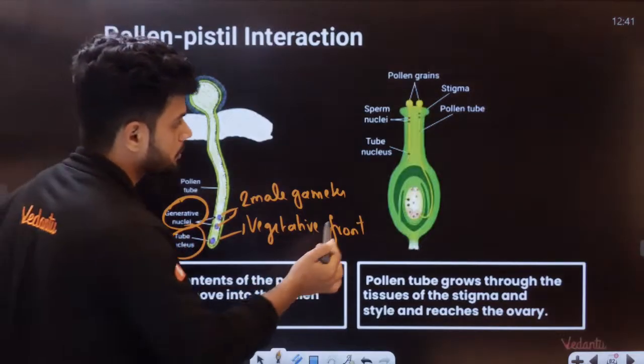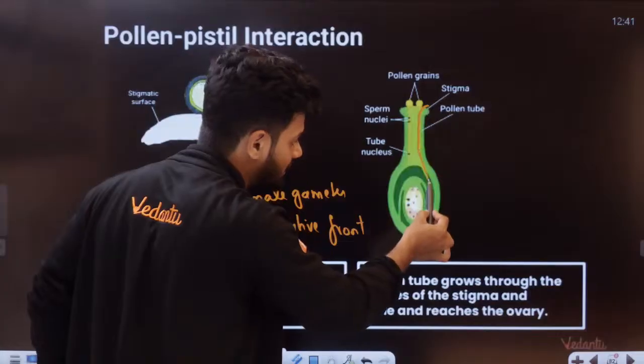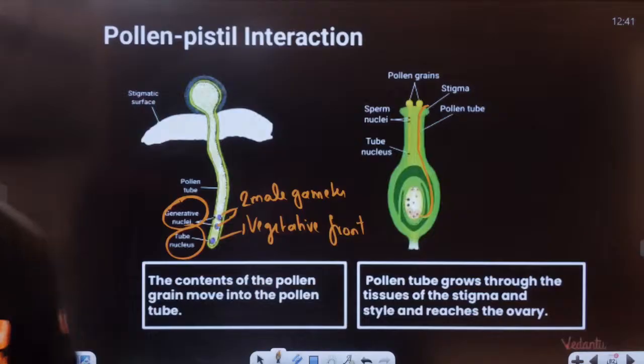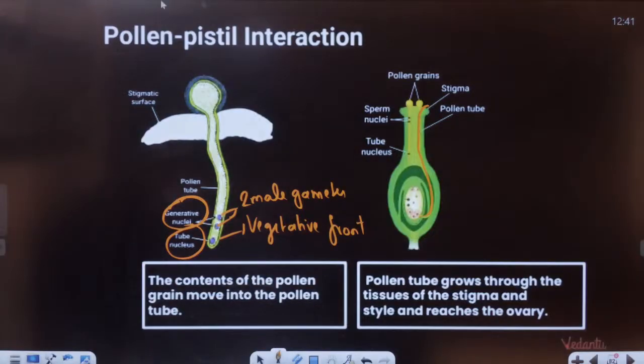So pollen tube formation is happening. Can you see pollen tube formation is happening and it is entering here. It is entering now. Now students, listen to me very carefully, all of you.